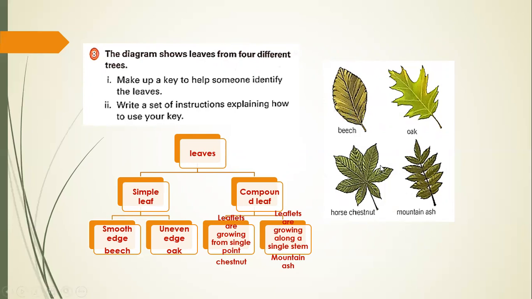Now come towards the compound leaves. The compound leaves are of 2 types. One is where the leaflets are growing from a single point. You can see here that all the leaves are growing from a single point. If it is so, then they were talking about the horse chestnut. And if the leaves were growing along a single stem, then they were talking about the mountain ash.